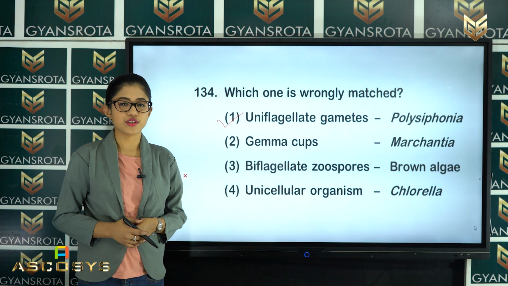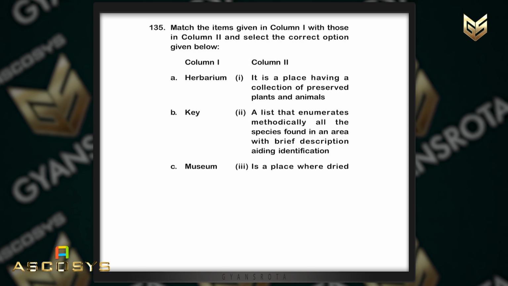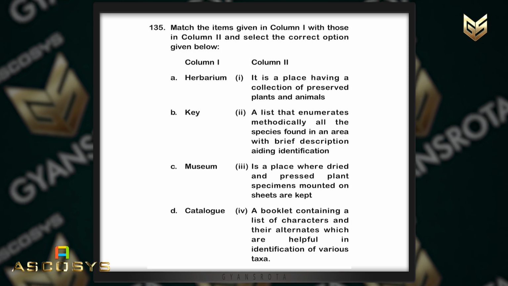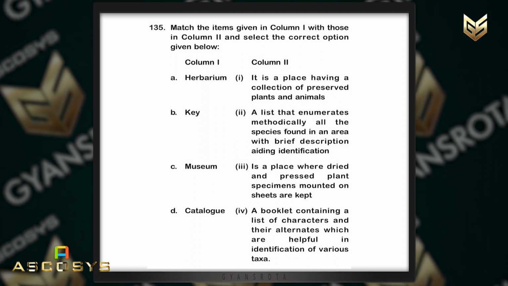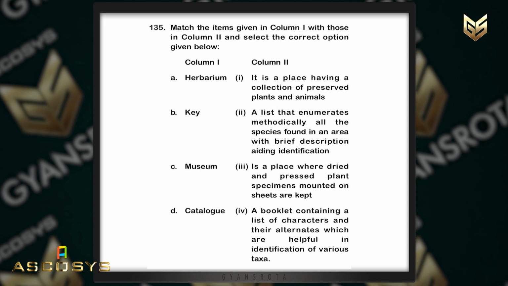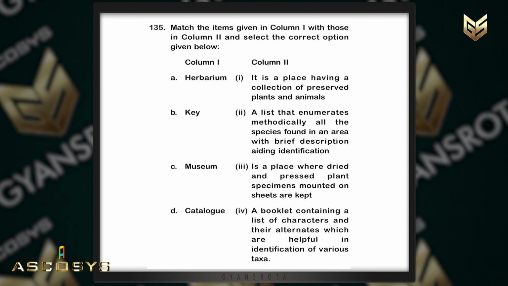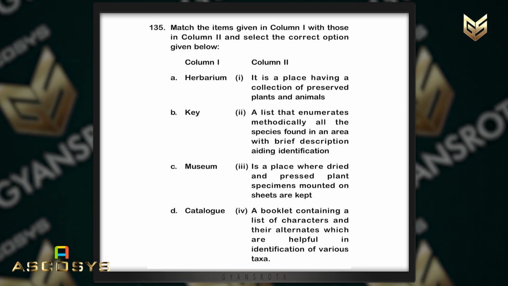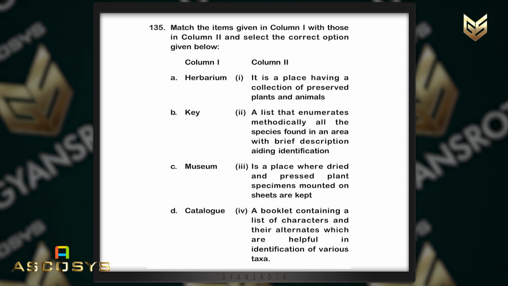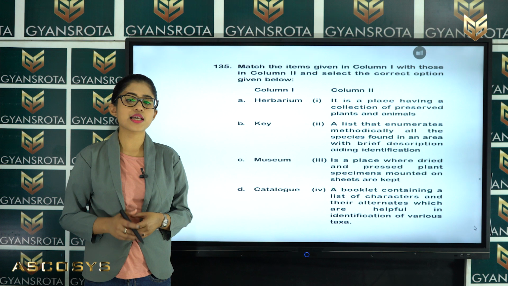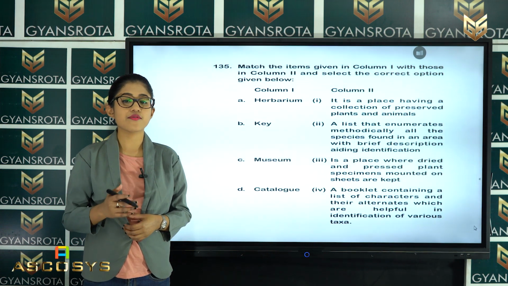Now, let us see the next question. So, in this question number 135, match the items given in column 1 with those in column 2 and select the correct options which are given. So, first column, it says that herbarium, key, then museum, then catalog, these are all given in column 1, and in column 2 all the definitions of these terms are given. So, it is a very easy question and we have discussed this in the chapter The Living World of class 11, that is the first chapter, right.